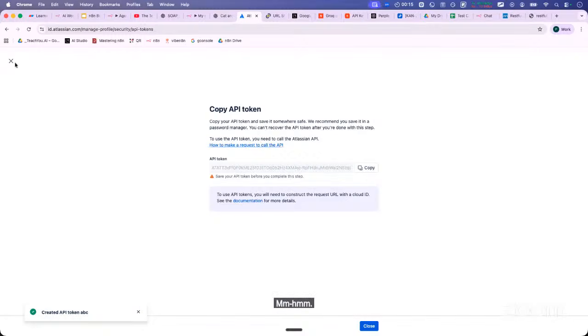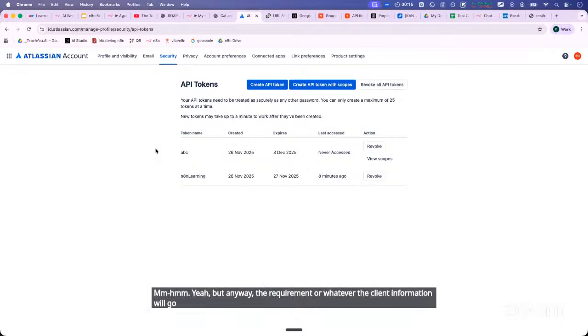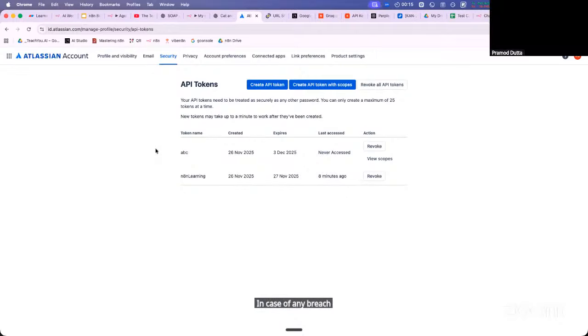Okay, got it? Yeah, but anyway, the requirement or whatever client information will go out, right? In case of any breach. It will not go out.